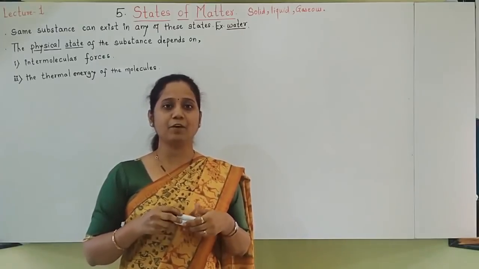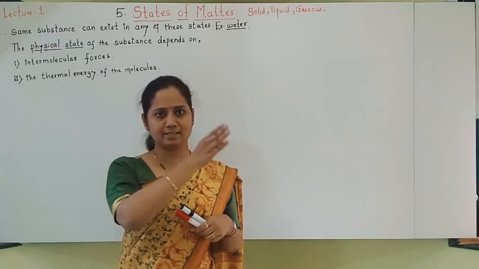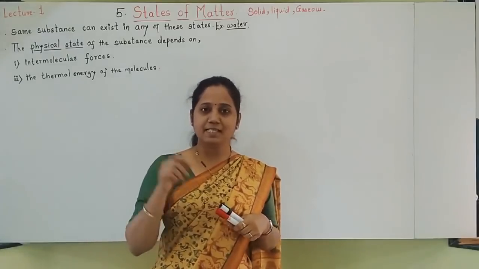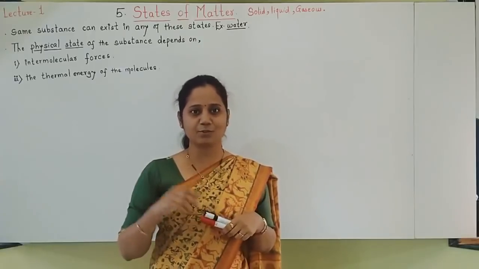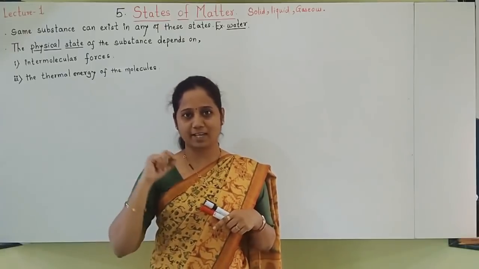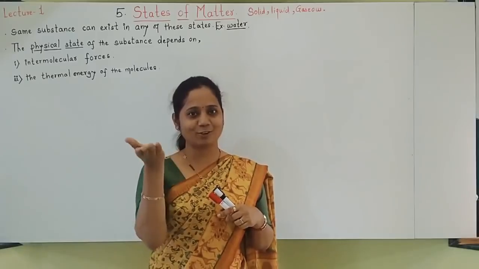Let us take an example of a substance which exists in all these 3 states. Of course, you know it is water. The same substance can exist in all these 3 states. Water can be solid in the form of ice. Water can be liquid in the form of water only.